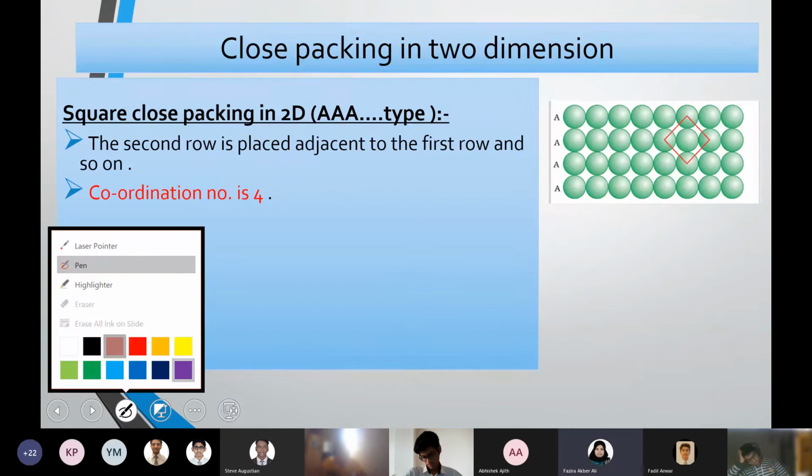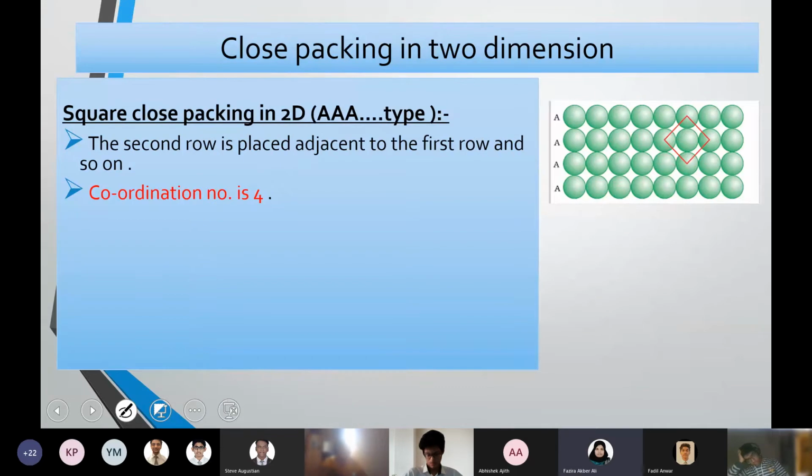Because as you can see in the diagram on the right, the particles are arranged and each layer is identical. This layer is just repeating one above the other. Each particle is arranged one above the other, as a layered arrangement. That is why this is known as AAA type.